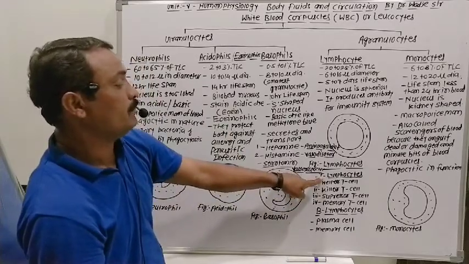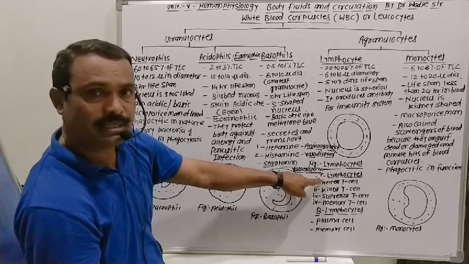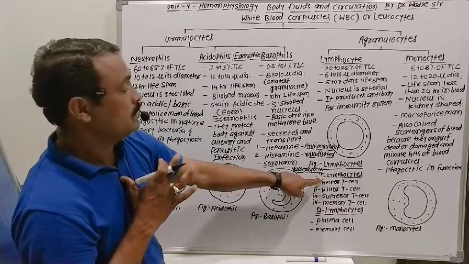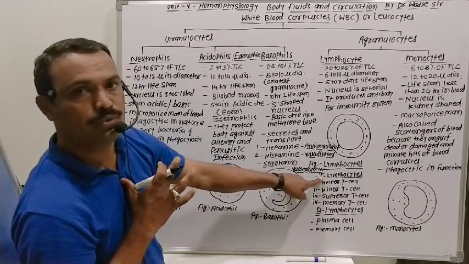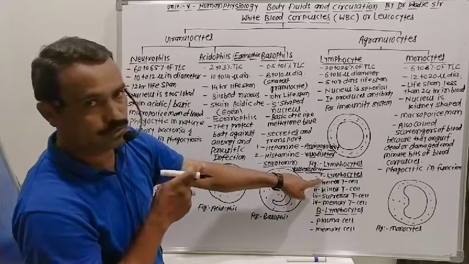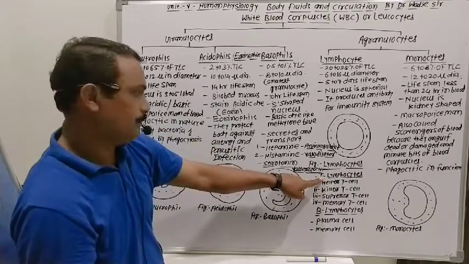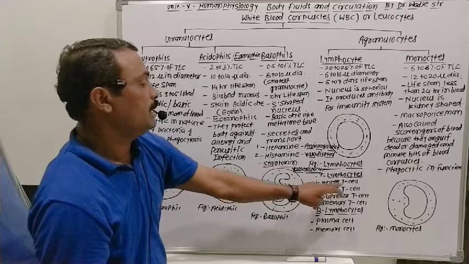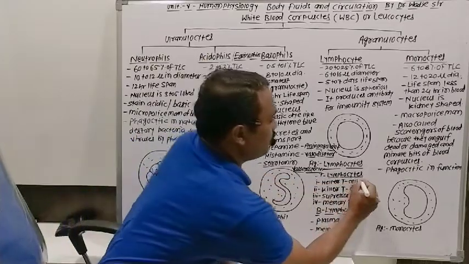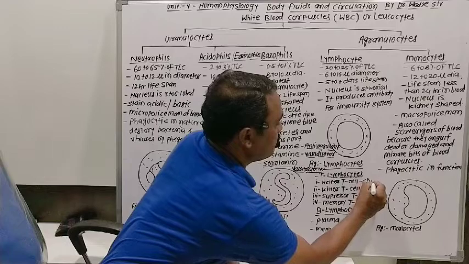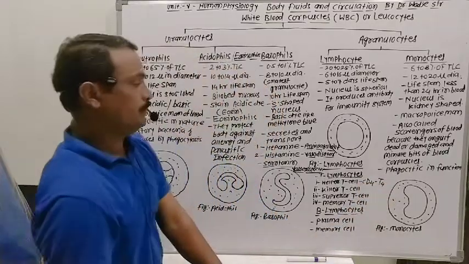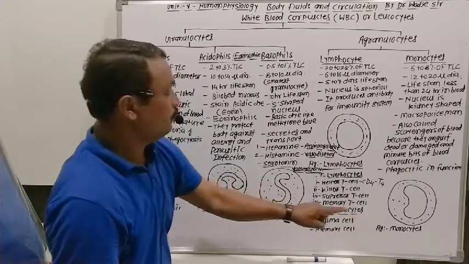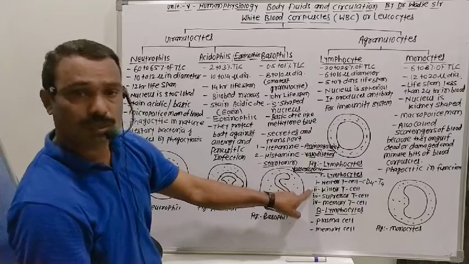T lymphocyte cells get matured in the thymus gland, which is situated in the chest region above the heart. It is also an endocrine gland, concerned with secretion of thymosin hormone, useful for the immune system, and also with maturation of T lymphocyte cells. Now these T lymphocyte cells get differentiated into types. One is the helper T cells, also called CD4 cells or T4 cells, useful to stimulate the plasma cell for production of antibodies.